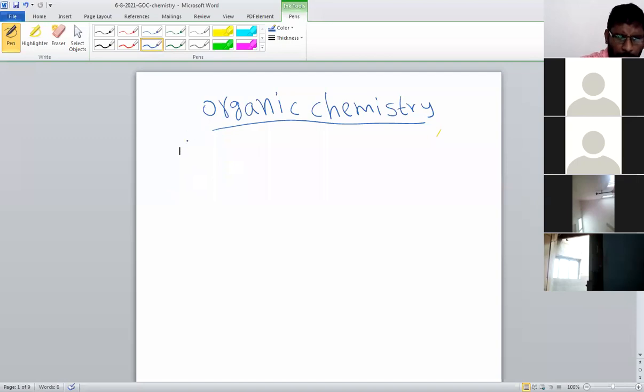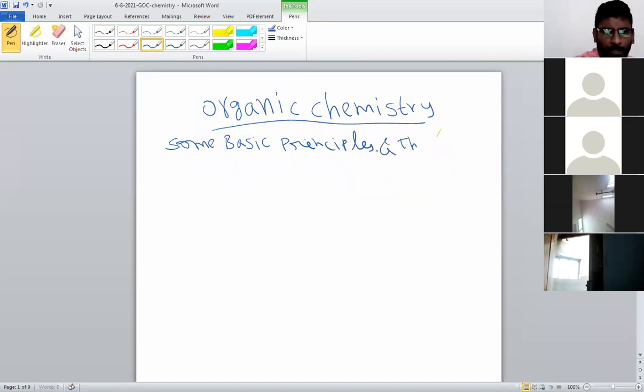The chapter name in the textbook will be some basic principles and techniques.